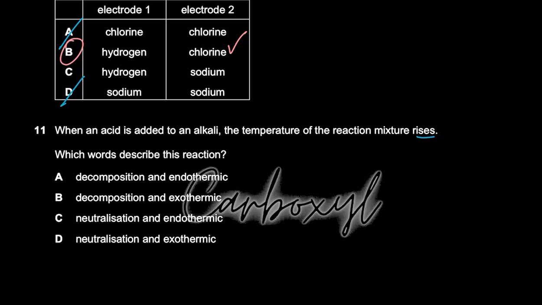So if the temperature of the mixture is rising, that means heat energy is being released to the surroundings, the flask is getting hotter, or whenever you are performing the experiments, it gets hotter. That's why we say neutralization reactions are exothermic.